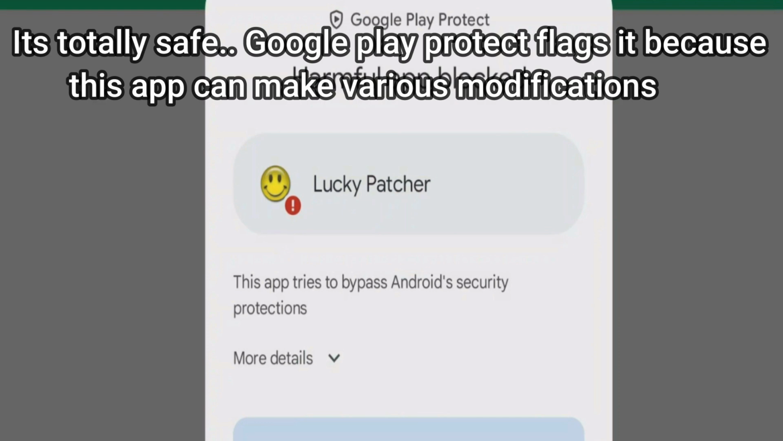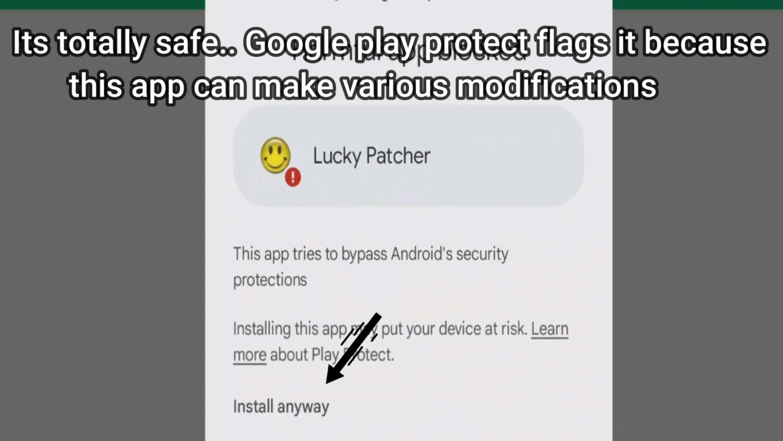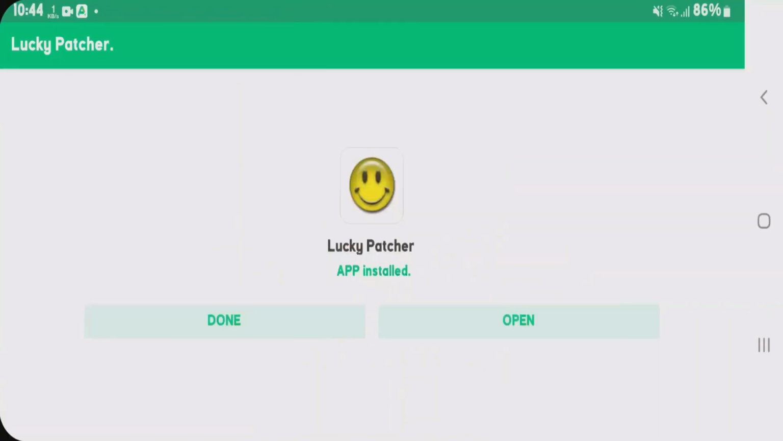Obviously Google Play Protect will flag it as harmful, but it's totally safe. I have been using it for 4 years. So tap on more details here and tap on install anyway. And it's been installed. Tap on done.